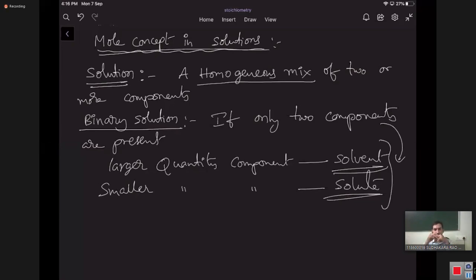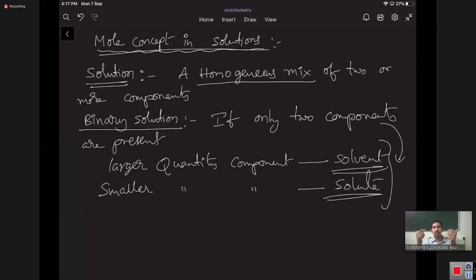There are no separate phases; everything mixed together looks uniform. You cannot identify salt separately and water separately there. For example, if sand is added to water, you can clearly identify sand and water separately, with the sand at the bottom. But with sugar or salt, you cannot have pure water or pure salt separately. Even if you stir sand in water, the particles keep moving, but you can still identify them because they are not mixed.